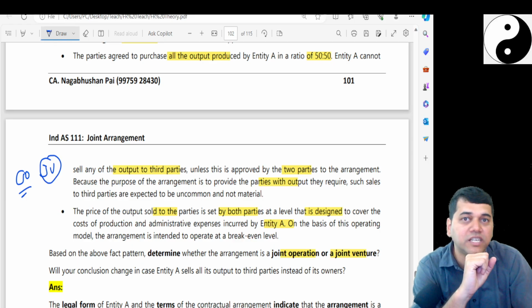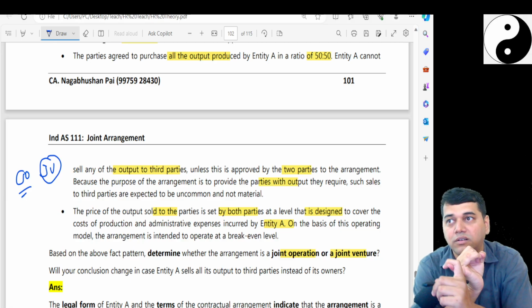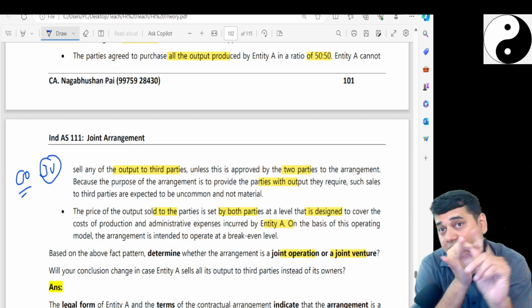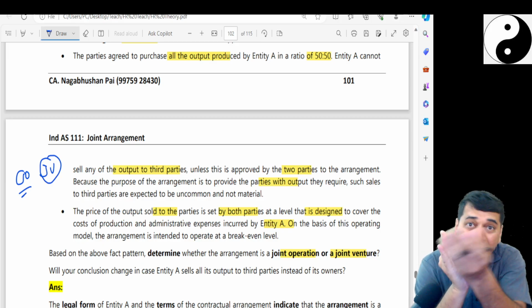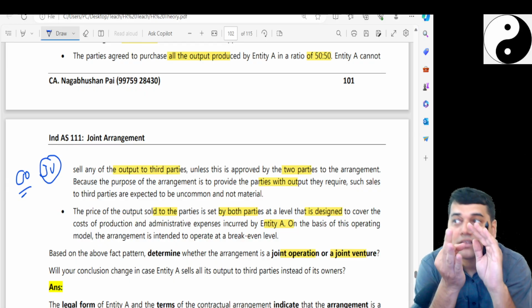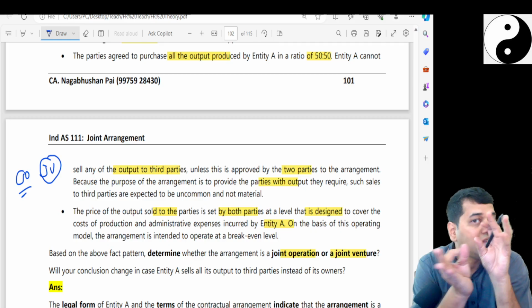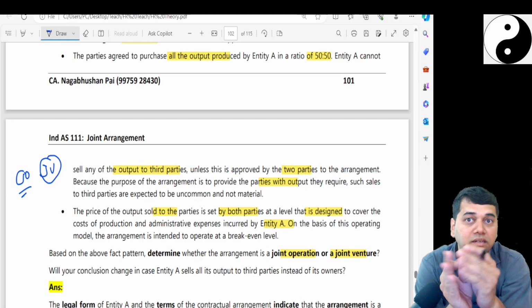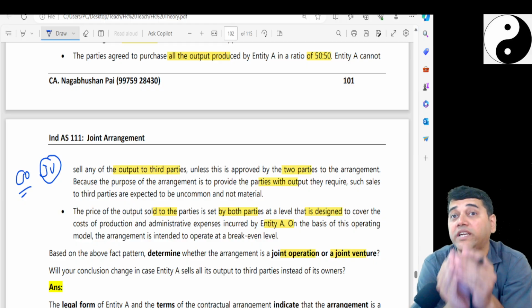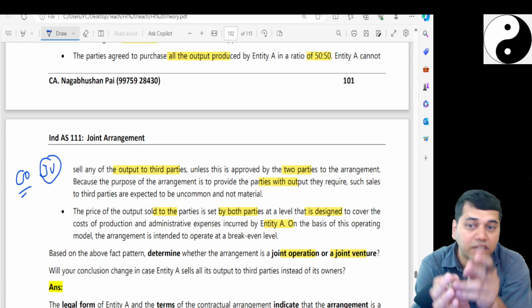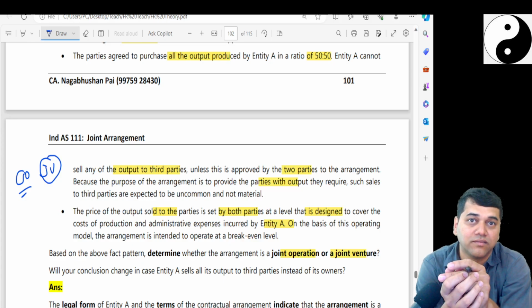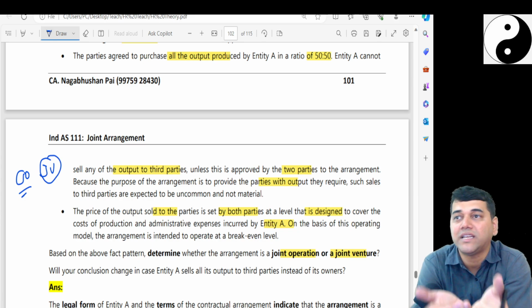First, you have to check the legal form. Second, you have to check whether contracts override the legal form. Third, you have to check whether the legal entity is independent. If the answer is no, it is a joint operation. In this case, it will fail the third test. That means it is not independent.